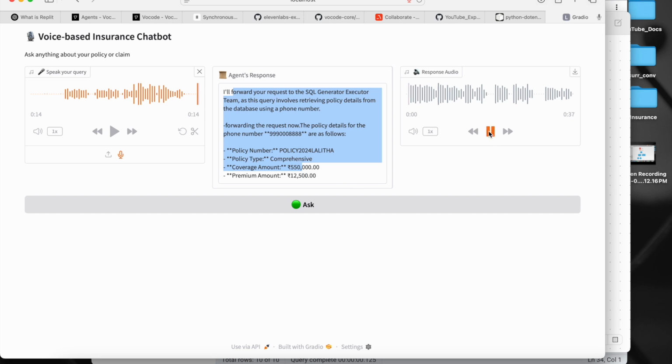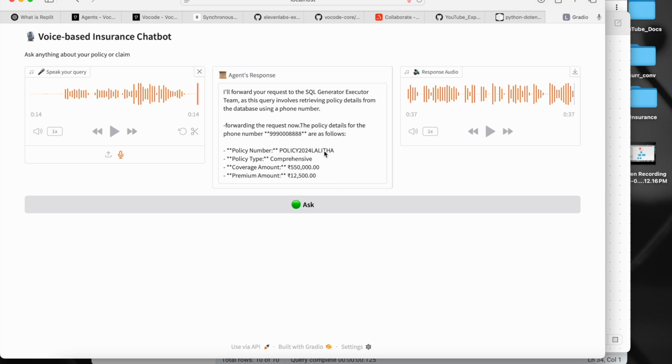Now if I play this button, I'll forward your request to the SQL Generator Executor team, as this query involves retrieving policy details from the database using a phone number. Forwarding the request now. The policy details for the phone number 999-0 are as follows. Is policy number. Your policy 2020 where lay lithae at policy in type. Comprehensive. Coverage amount. Artist 50,000 zegos. Auto premium amount. IVAR 12 50 see, that's it.